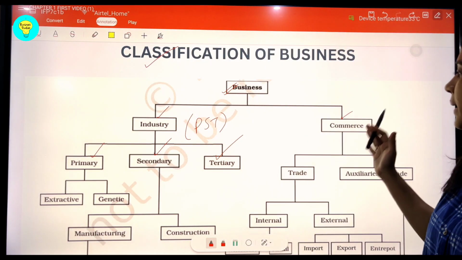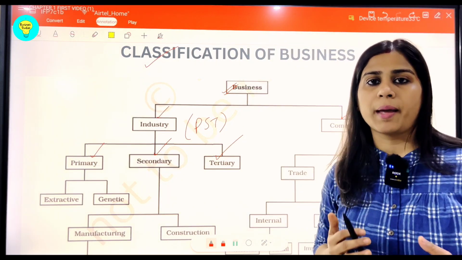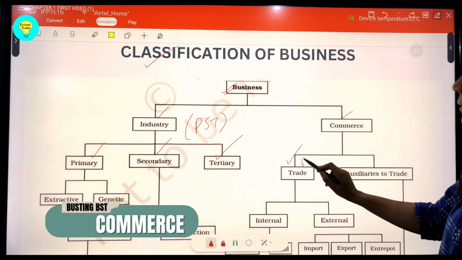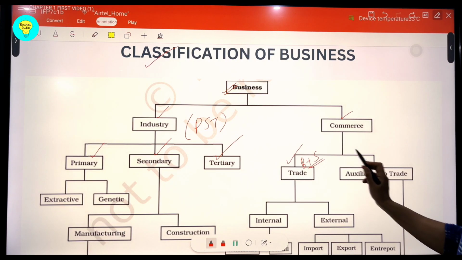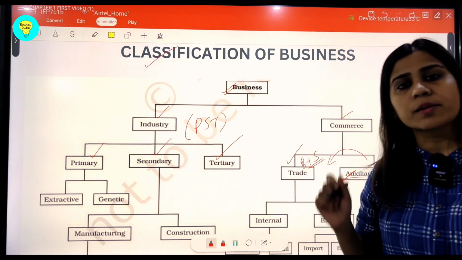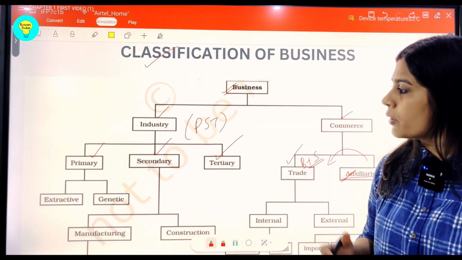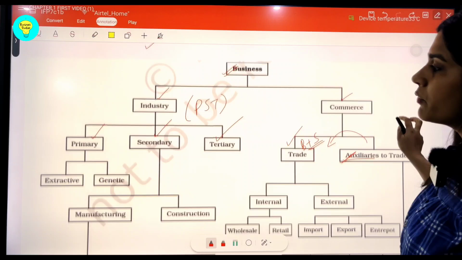Now, in the next segment called commerce, we are mainly concerned about the exchange mechanism, that is buying and selling, or we can term it as trade. This is nothing but buying and selling, and few activities that support this trade are called auxiliaries or aids to trade, that is also comprised in this term called commerce. So now if we talk about this industry, students, there are three types: primary, secondary and tertiary.